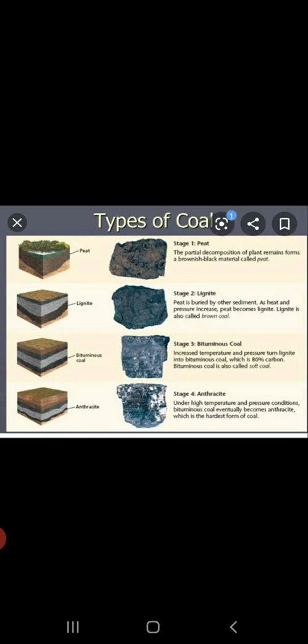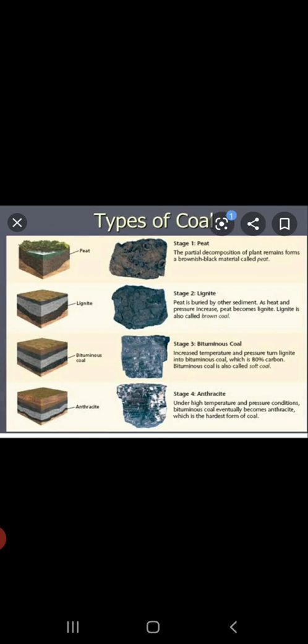So children, out of the four types of coals that we have studied, which one do you think is the most efficient coal? That would be anthracite, right? Because it consists of the maximum percentage of carbon, that is 90%. It produces less smoke and burns for a longer time.